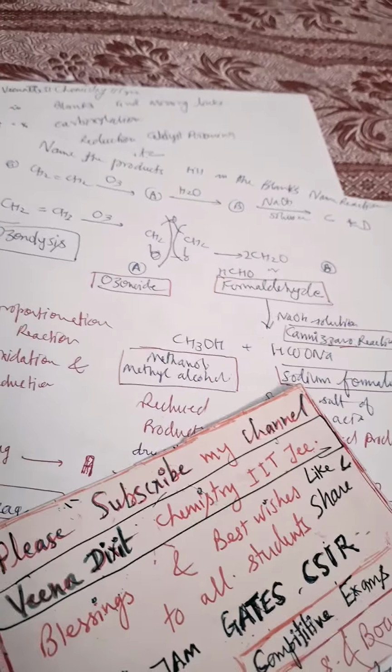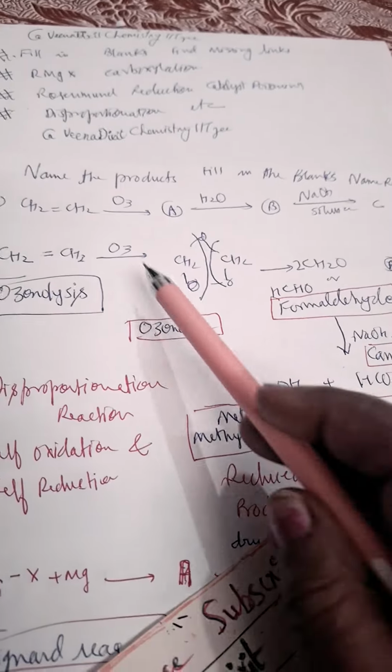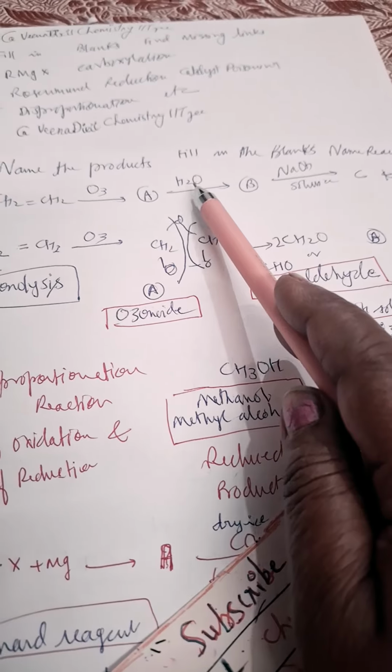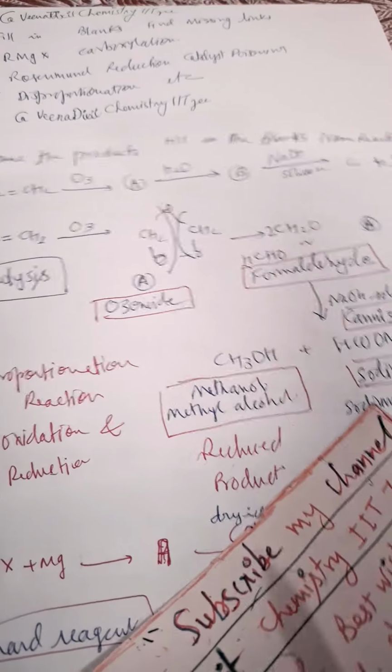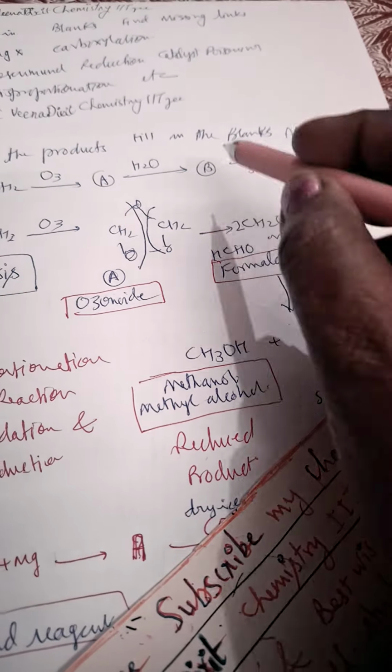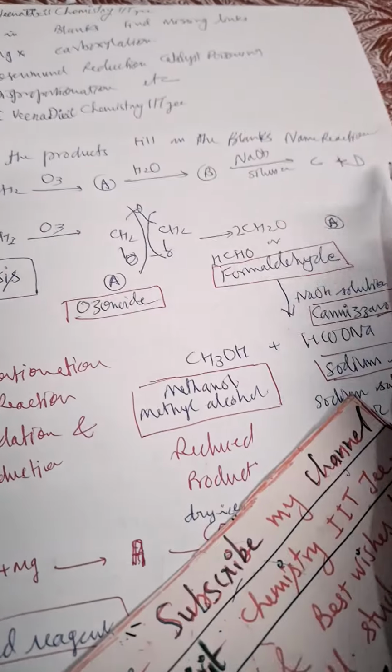Okay, now name the product and fill in the blanks. So CH2=CH2 plus O3, A; water, B; NaOH solution, C and D. I have not done anything, this is from the paper. Whatever is written, I have written, and I have given the answer.